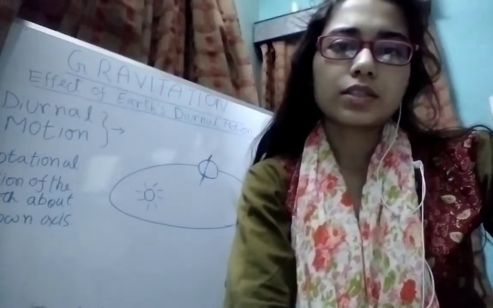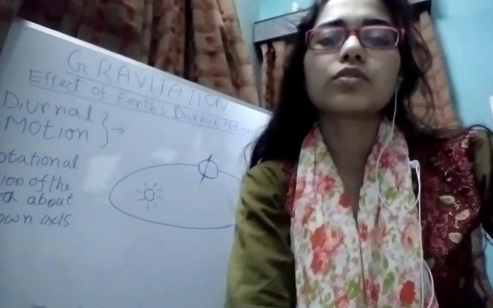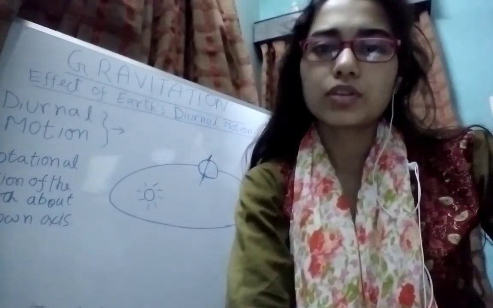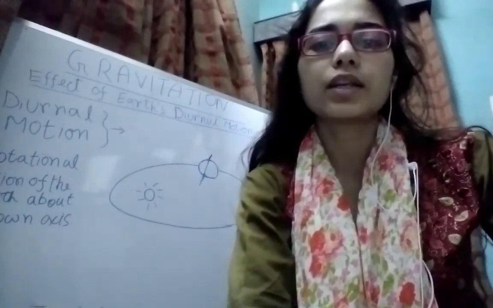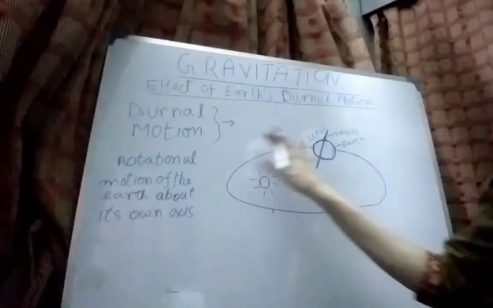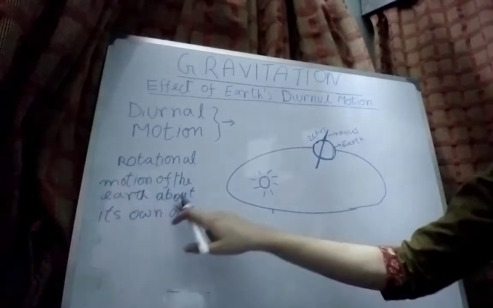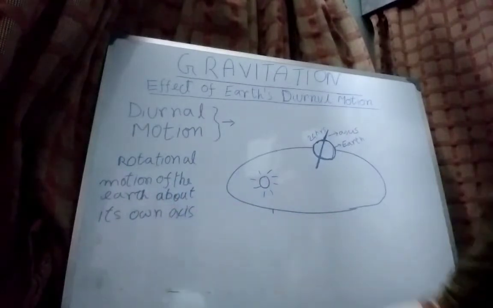Morning class, this is the gravitation part 5 video, and today we will discuss how the acceleration due to gravitation changes due to the earth's diurnal motion. We will discuss what the diurnal motion is. This is the rotational motion of the earth about its own axis.